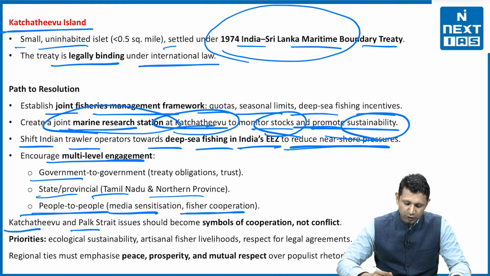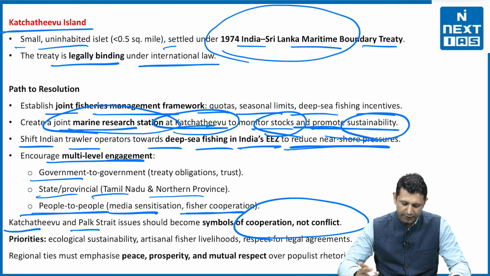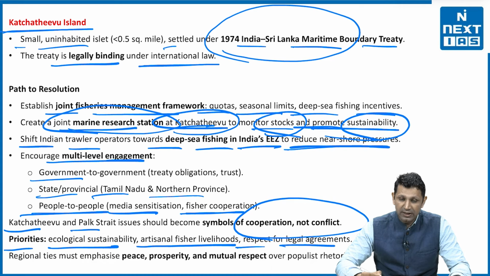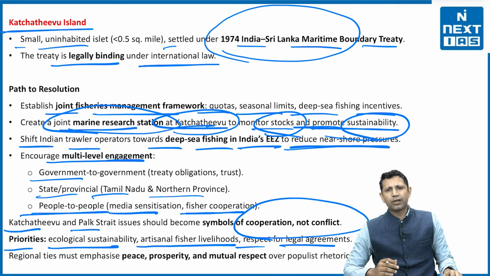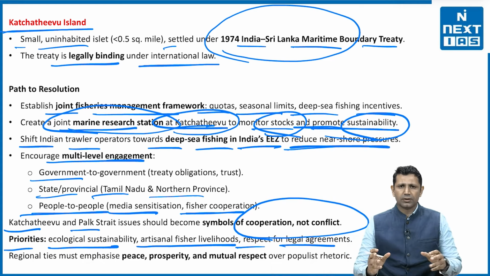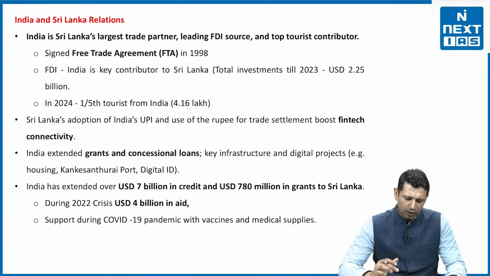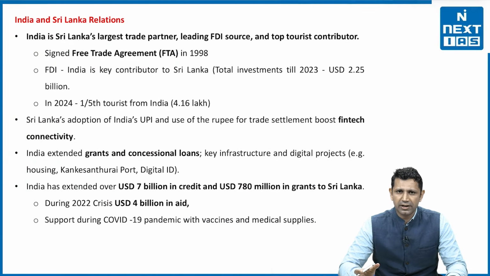Kachativu and Palk Strait issues should become symbols of cooperation, not conflict, and priorities should be given to ecological sustainability, artisanal fisher livelihood, and respect for legal agreements. So these are the arguments given by the author.